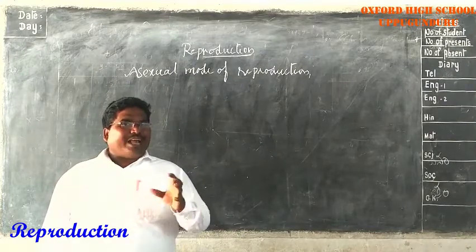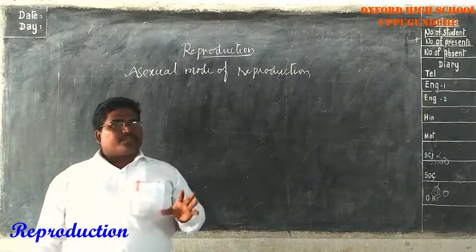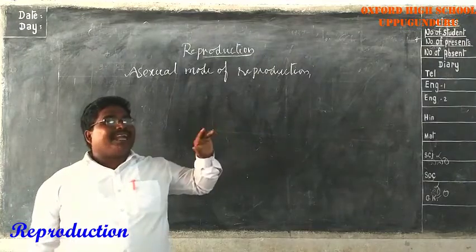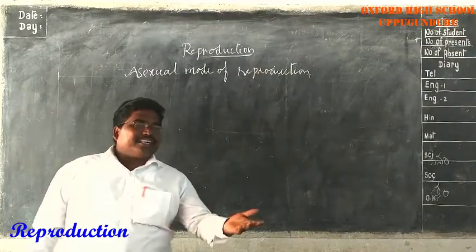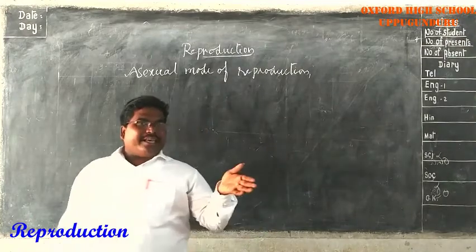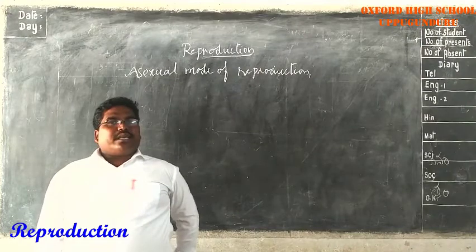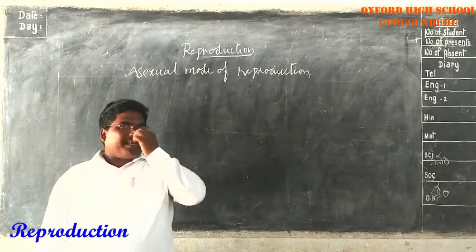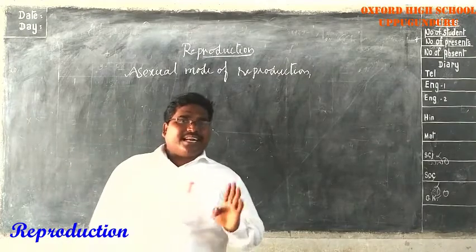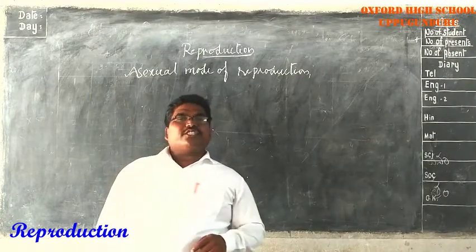Then fragmentation, parthenogenesis, regeneration. After that, asexual reproduction in plants, vegetative propagation, naturally and artificially. Naturally, by runners and stolons, we discussed that. Artificial vegetative propagation is done by humans: cutting, layering, grafting. Tissue culture also we discussed.